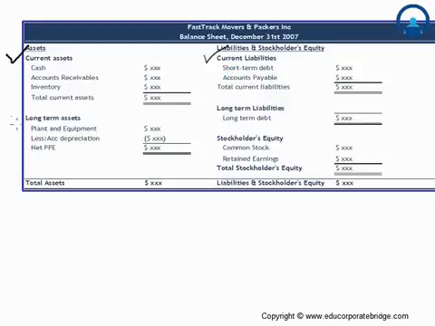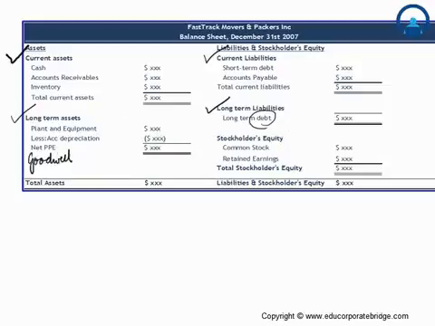Thereafter, we went to the long-term assets, looked at what could be the long-term assets, plant and equipment. Then we had also discussed goodwill and intangible assets. So a lot of discussion was done here. Now we also covered some of the items on the long-term liabilities side, especially on the debt, where long-term debt can be raised by the company in order to fund the projects that they are deploying.